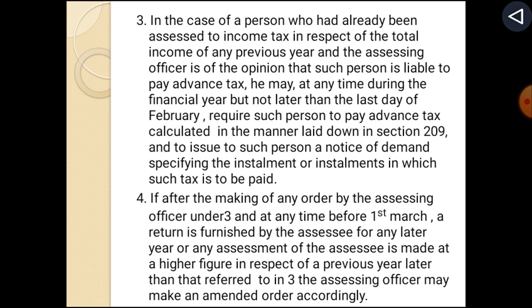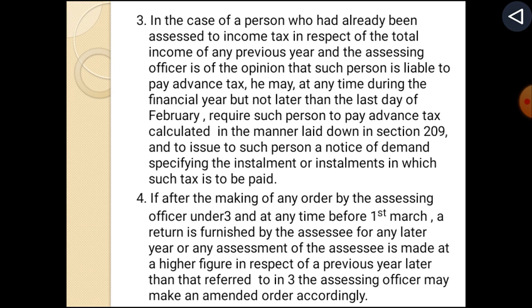Third one is in the case of a person who has already been assessed to income tax in respect of the total income of any previous year, and the assessing officer is of the opinion that such person is liable to pay advance tax at any time during the financial year but not later than the last day of February, requires such person to pay advance tax calculated in the manner laid out in section 209 and to issue to such person a notice of demand specifying the installment or installments in which such tax is to be paid.